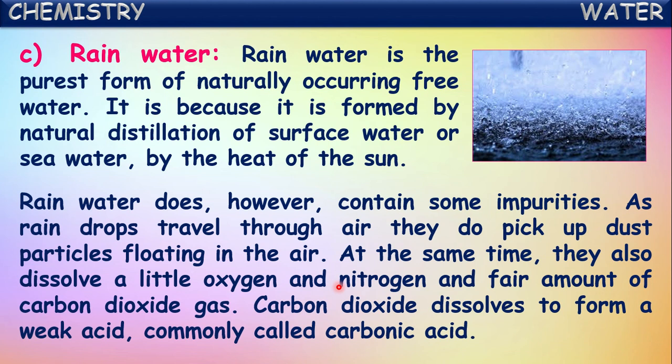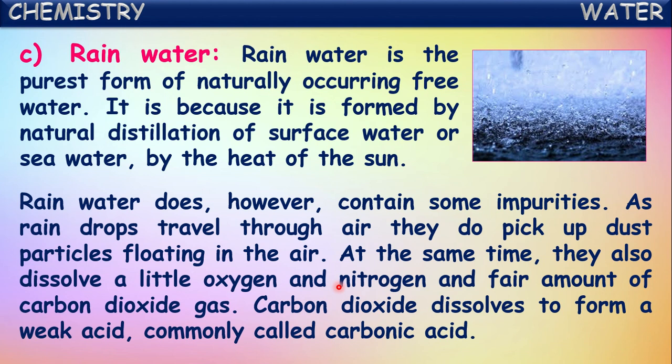At the same time, it also dissolves a little oxygen and nitrogen and a fair amount of carbon dioxide gas. Small quantities of oxygen and nitrogen gas will be dissolved into the rainwater while coming down. And a fair amount of carbon dioxide gas also will be dissolved because carbon dioxide is fairly soluble in water.